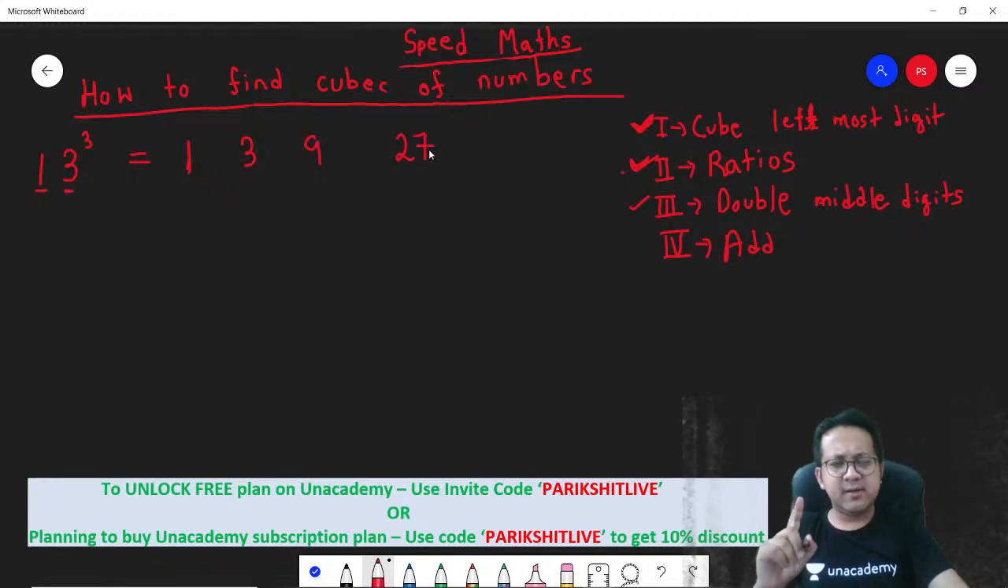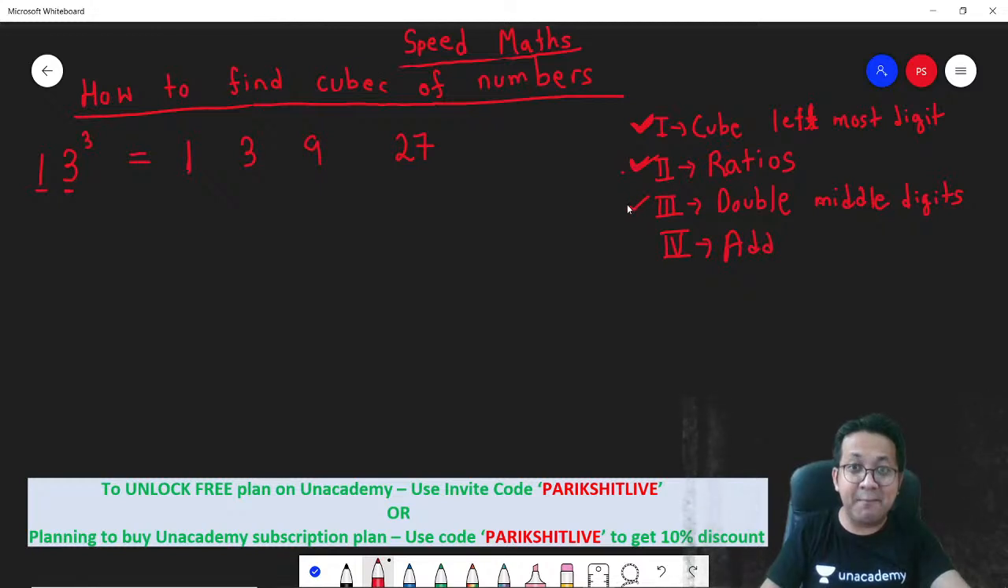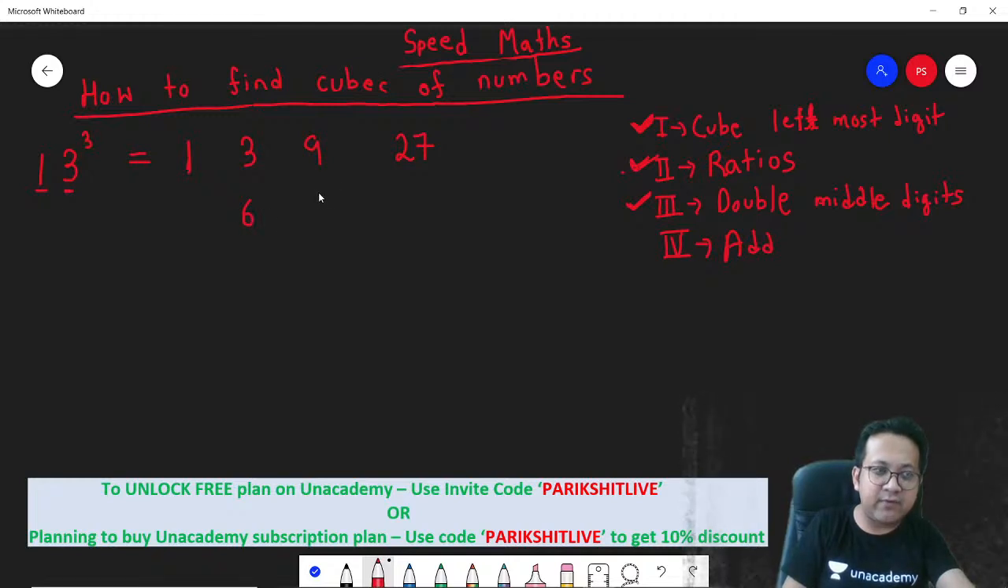Step 2, done. Step 3, double the middle two digits. So the middle two digits are 3 and 9. 3 will become 6, 9 will become 18. Last step, add them up. So what will happen?